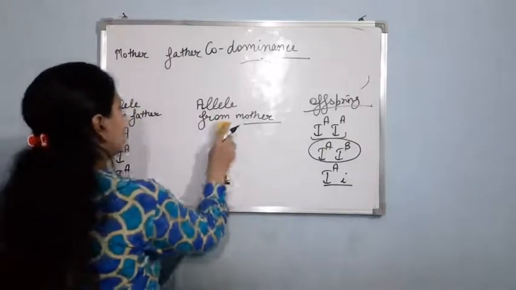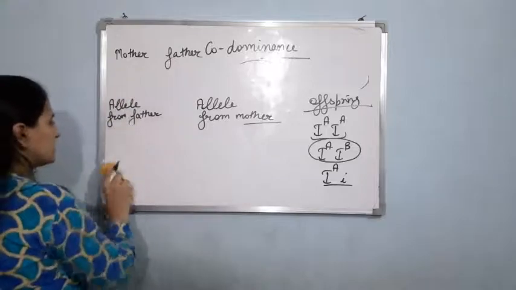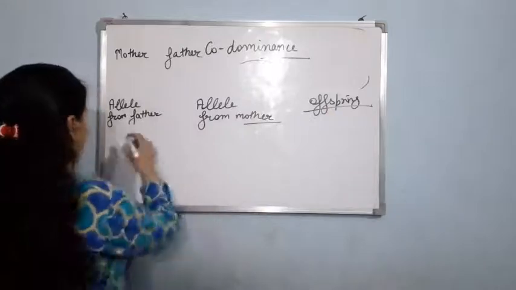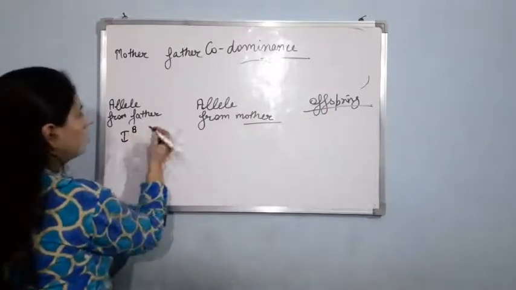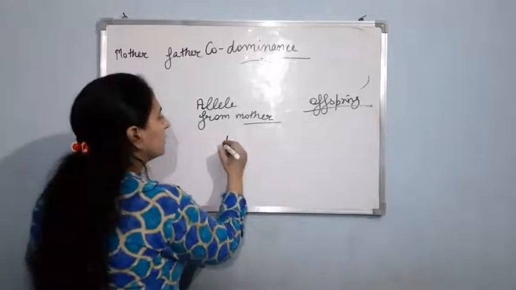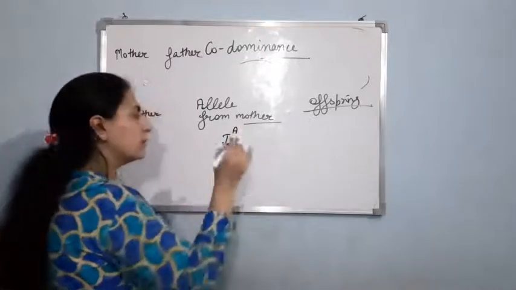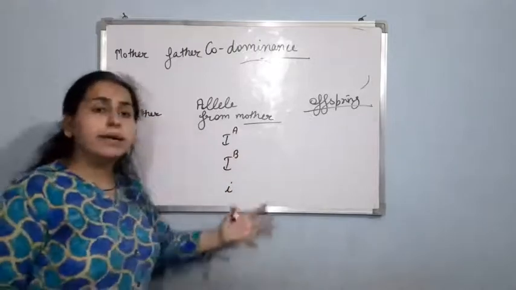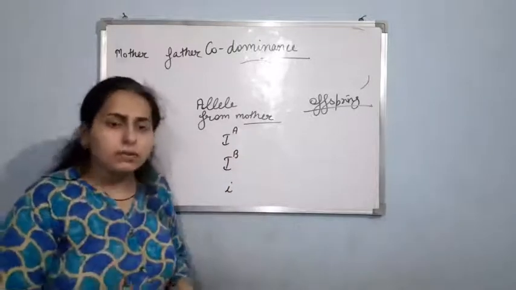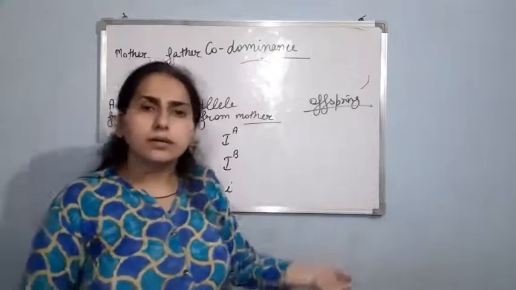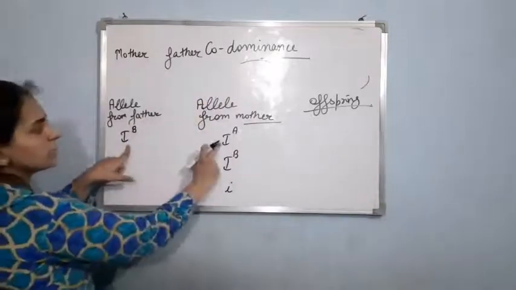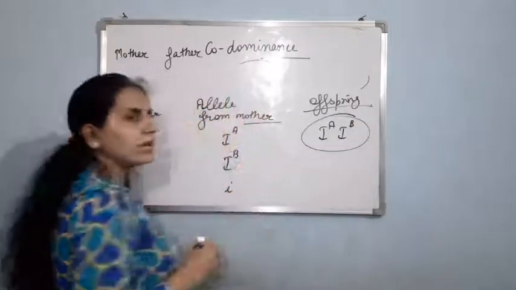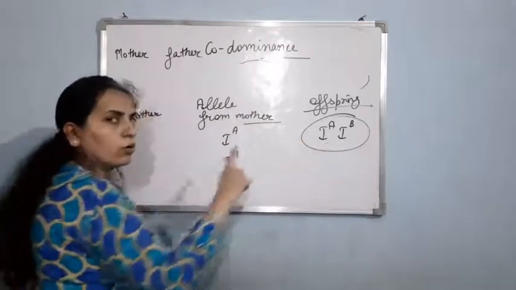So here in this case, in AB, you can see codominance is there, both the alleles are showing their effect. Now if I talk about the rest of the cases, suppose the father is providing the B allele. Again, different cases are possible. The mother can provide A, the mother can provide B, or the mother can provide i. It will depend upon the allele which is present in the mother. Now if it is A, it will again be IA, IB. That is, the offspring will have AB blood grouping. This is again showing codominance.